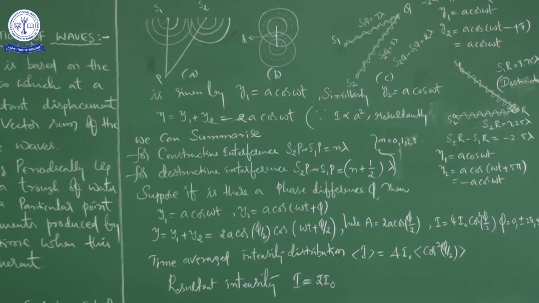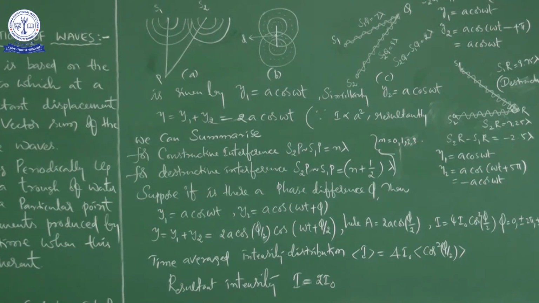So the two displacements coming from S1 and S2 are in phase, and the resultant intensity will again be 4 I naught, which is also an example of constructive interference.